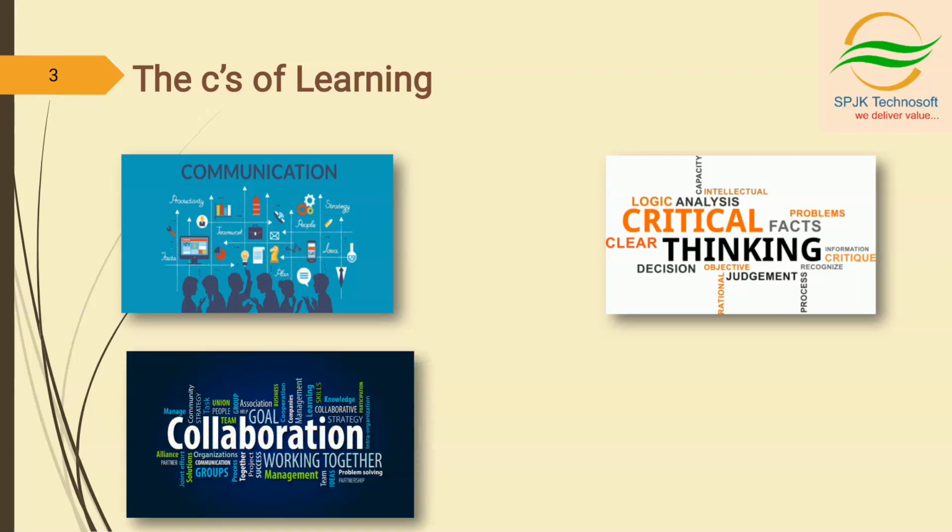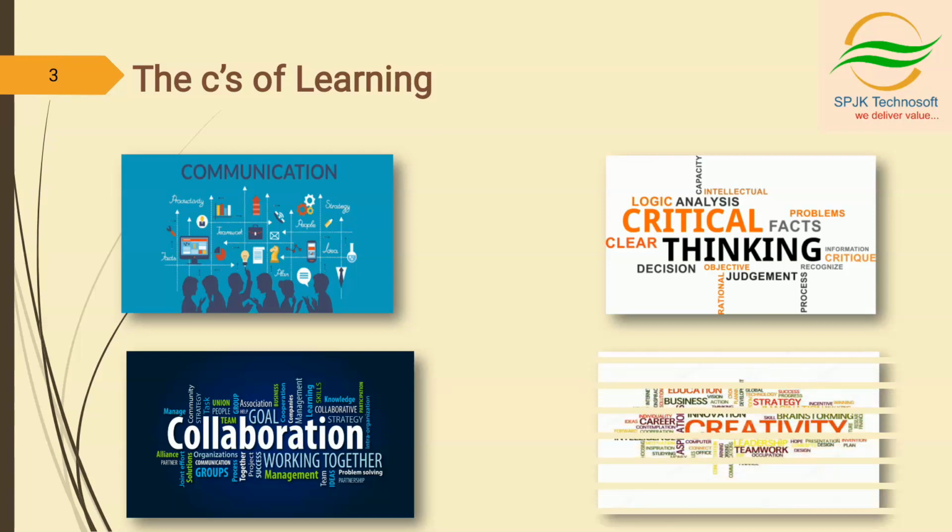The next one is collaboration. Collaboration means when 2 or more people learn or attempt to learn something together. When a single person is learning, he or she will attain some information and knowledge. But what if 2 or more people combine and try to learn something? They will attain more information and more knowledge about anything, right? And the next one is creativity. Creativity means when students are able to use imagination, they create new and meaningful ideas. Due to these ideas, we can learn more about anything.